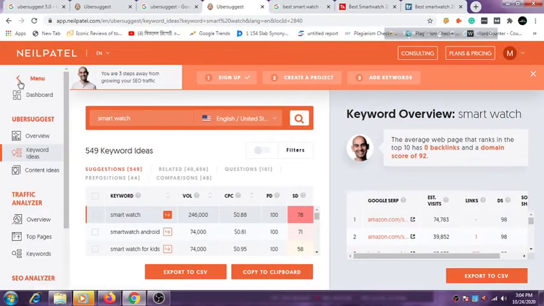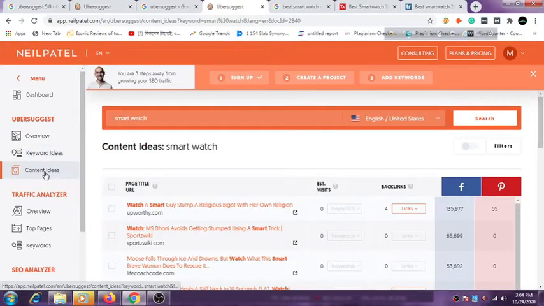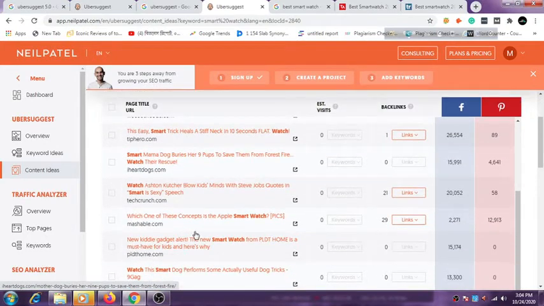And this tool is also giving you content ideas. So if we click on the content ideas, these are the content that is ranking on this keyword. After reading those articles, after seeing this content, you would be able to get an idea about your own content.